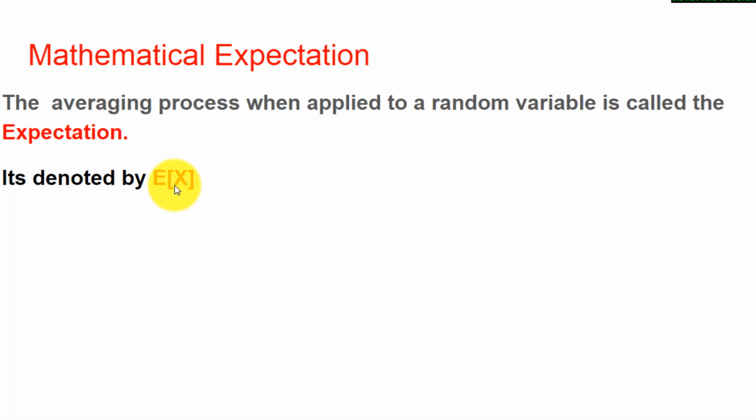Now for this we have a study for the case of discrete as well as for the case of continuous.